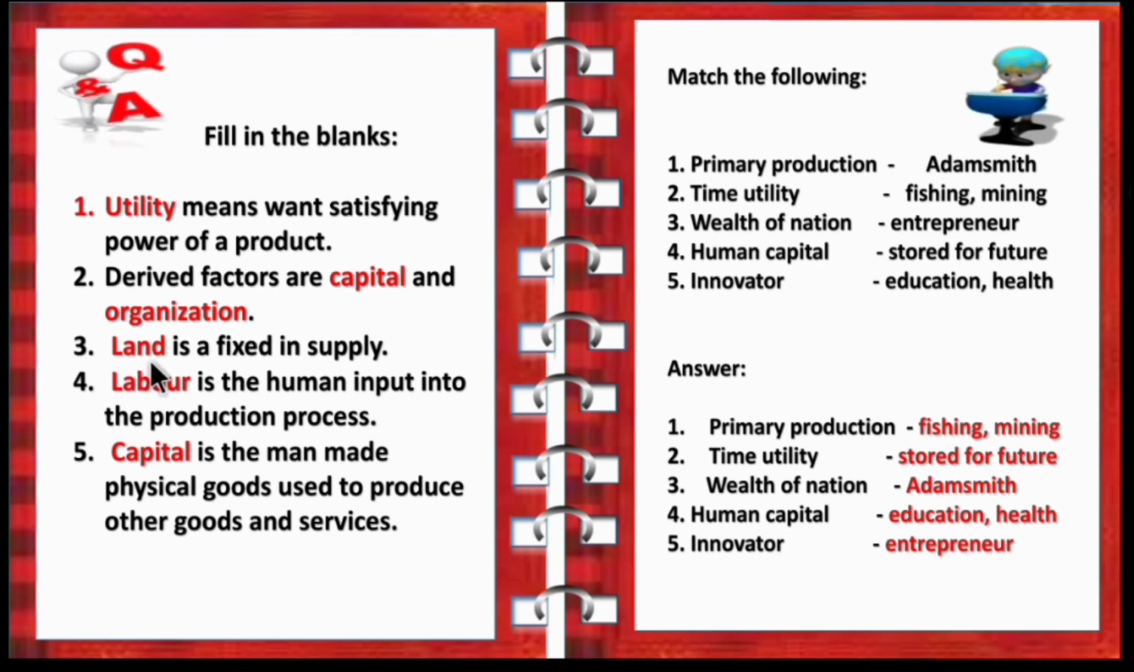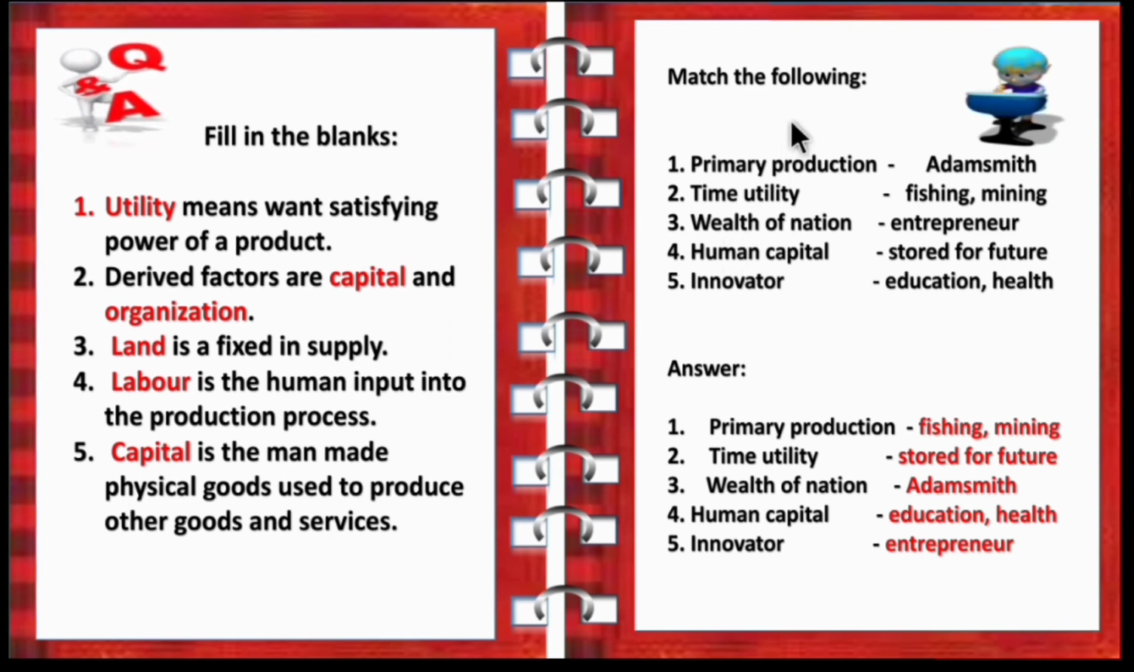Third question, what is fixed in supply? So we have seen in the characteristic of land, land is fixed in supply. So the answer is land. Which is the human input into the production process? It is the labor. So the answer is labor. Which is the man-made physical goods used to produce other goods and services? The man-made physical goods is capital. So the answer is capital. So children, make a note of this.